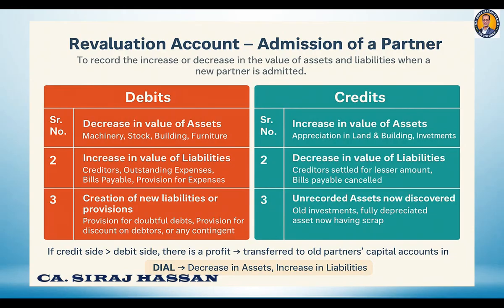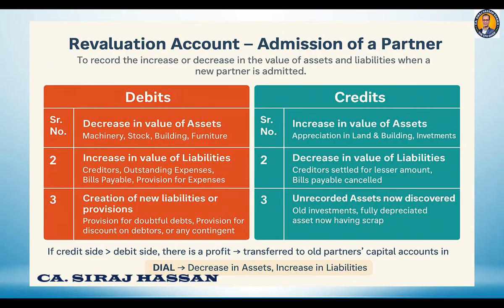The first is the decrease in the value of the assets. Whenever there is a decrease in the value of the asset, for example, the machineries, stock, building, furnitures, all these are subjected to depreciation. Depreciation is a kind of loss, it reduces the value of the asset. So whenever there is a loss, we will debit it to the revaluation account.